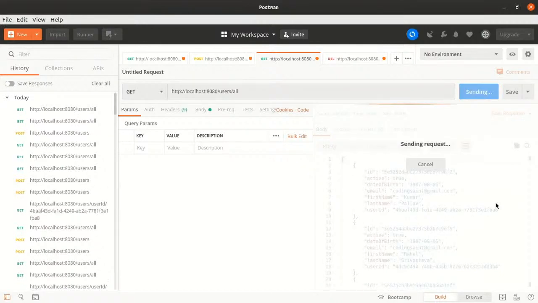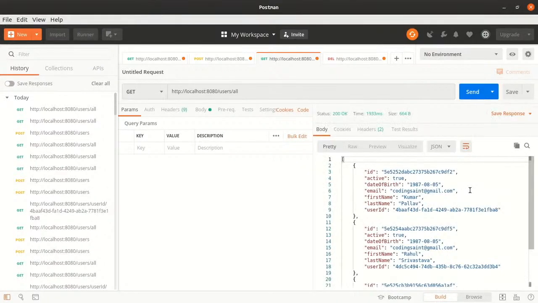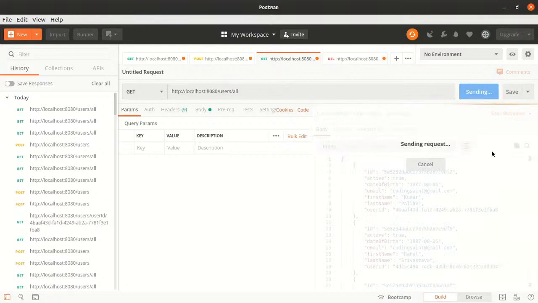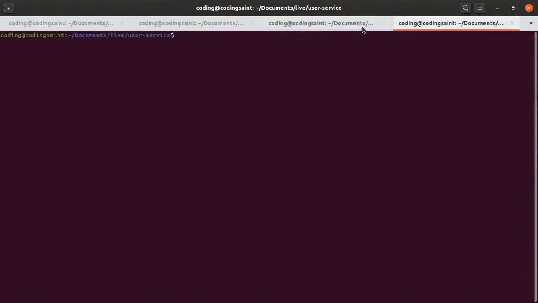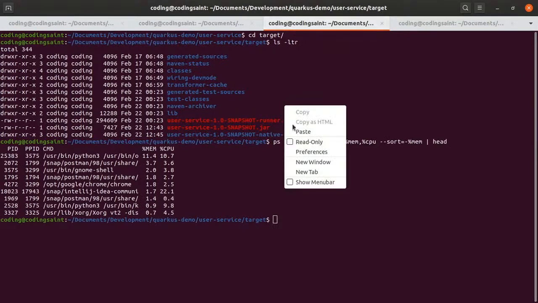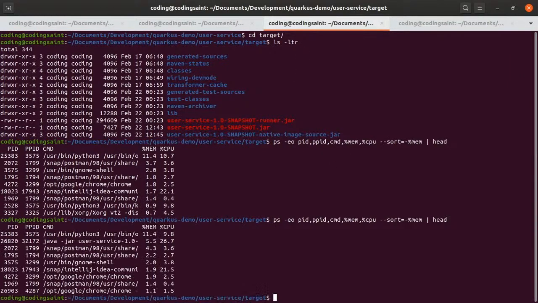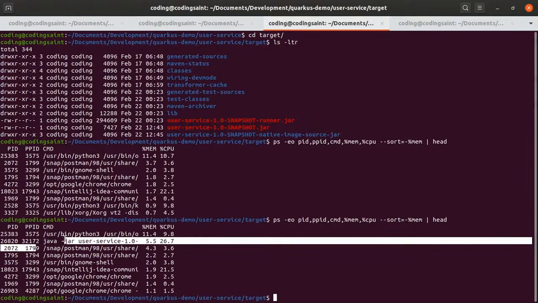Again, so it is still working. I'm still getting responses, and even the jar version is fast. So I'll go once more and paste this. Now you see the Java process here, right? There's a Java process of user service which is taking some memory at least. And it was not there last time, when we were running a native executable.